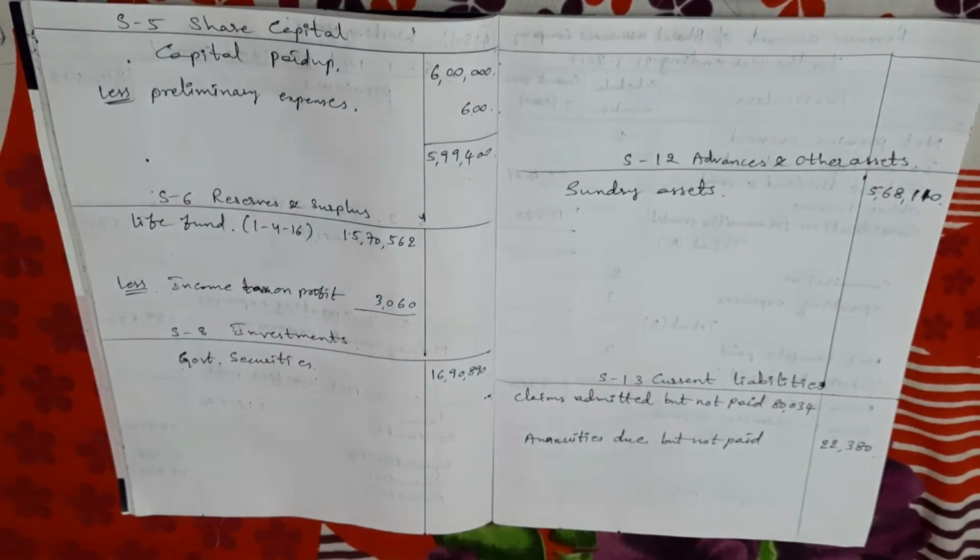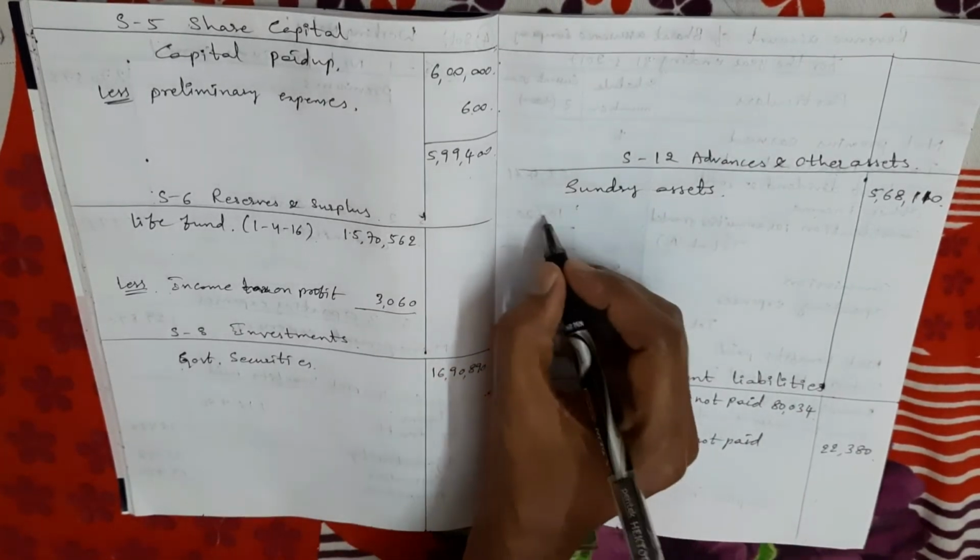Now additional information. First adjustment, claims covered under reinsurance. My dears, it comes one time in schedule number 12.